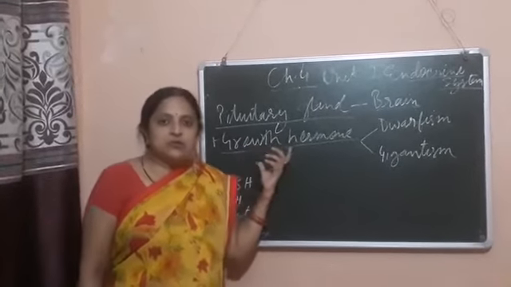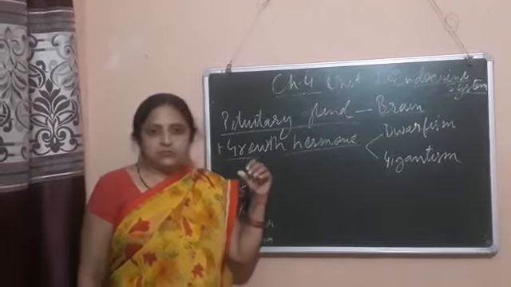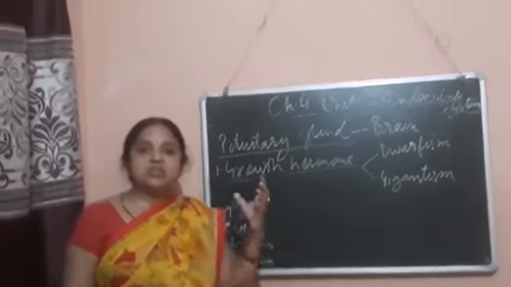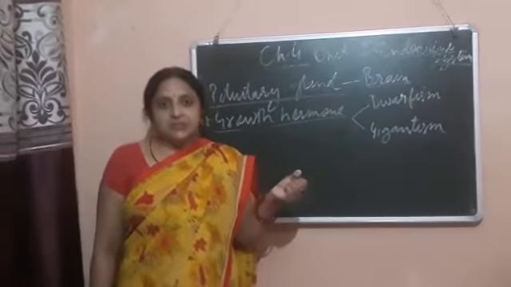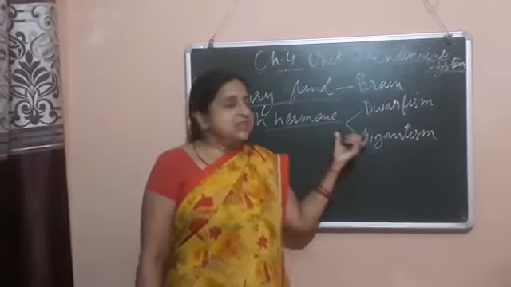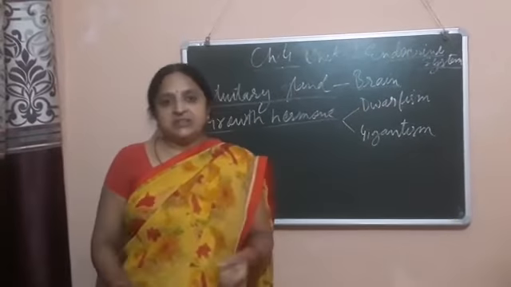Now growth hormone. Growth hormone is responsible for the normal growth of the human body, but its deficiency causes dwarfism in a person.